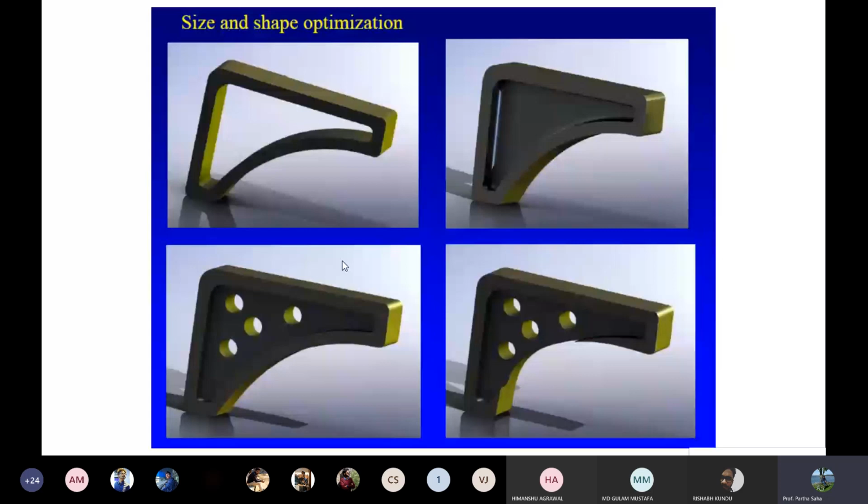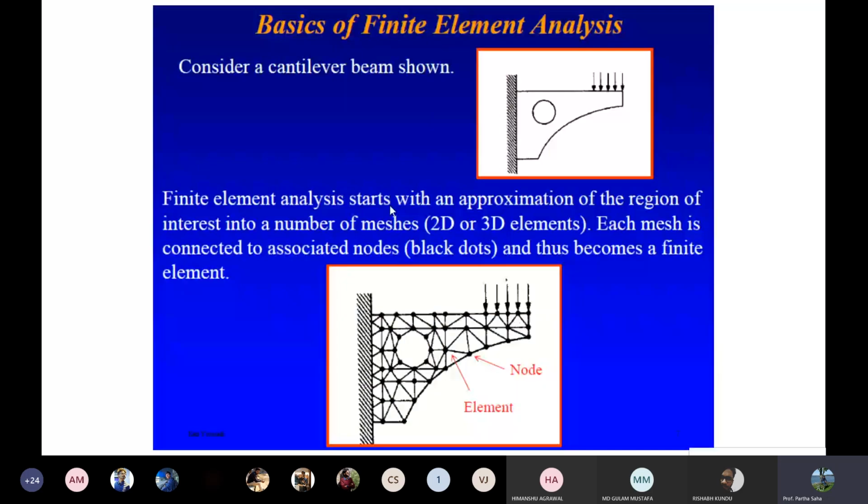So you can do meshing. Actually, a cantilever beam is shown. You can see this is a fixed support here, and you're applying some sort of load. There's a hole inside. So what they have done with the solid body is first they have meshed it. It's an approximation of the region of interest. This is the region of interest. So what are they going to do? They're going to mesh it.